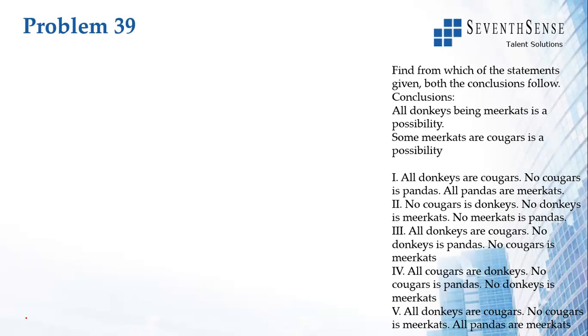Let us look at option 1. All donkeys are cougars. No cougar is a panda. All pandas are meerkats. So I can't eliminate anything just by reading option 1. So I'll keep it as it is. Okay. Let us look at option 2.